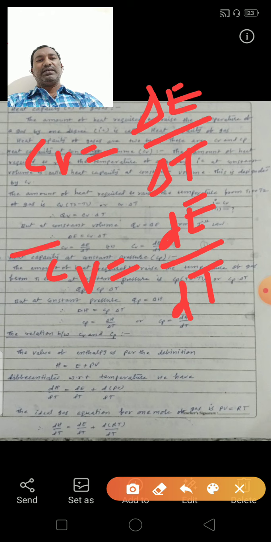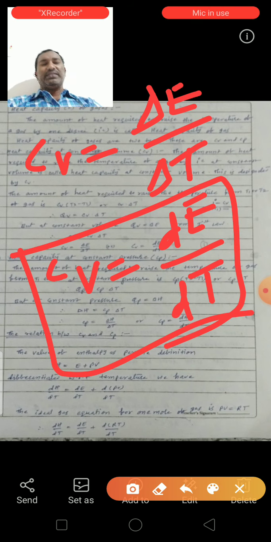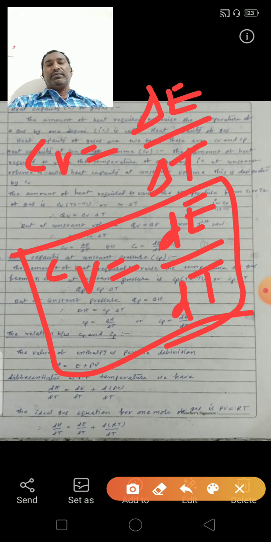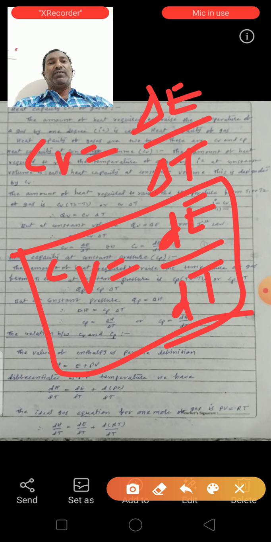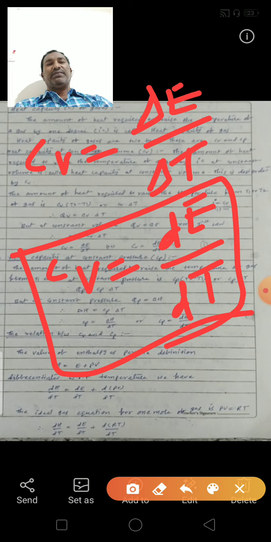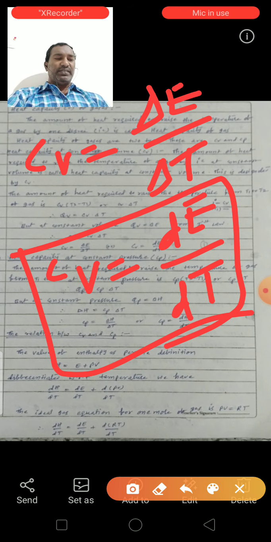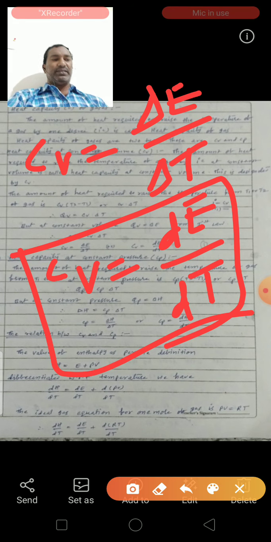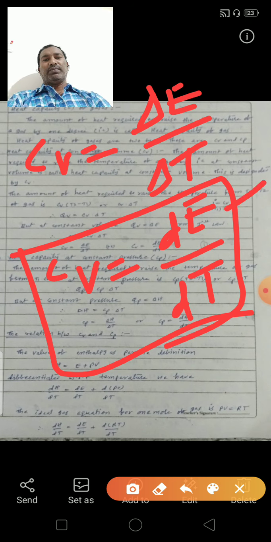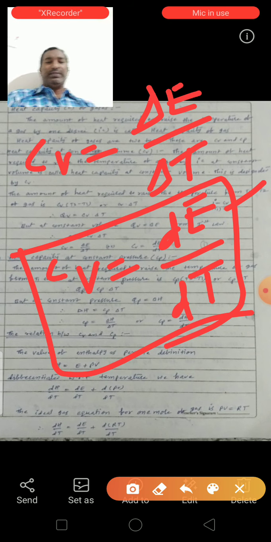That means at constant volume the heat capacity is equal to the ratio of change of internal energy and change of temperature. This is the heat capacity at constant volume. This is very important, we have to remember this: Cv is equal to dE by dT.